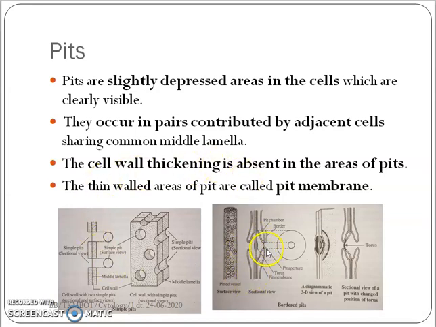In the areas of pits, there is no cell wall thickening, and the thin layer present within a pit is called the pit membrane, and it is formed by the middle lamella and a thin layer of primary cell wall. In many plants, this primary cell wall layer is very thin or maybe absent.